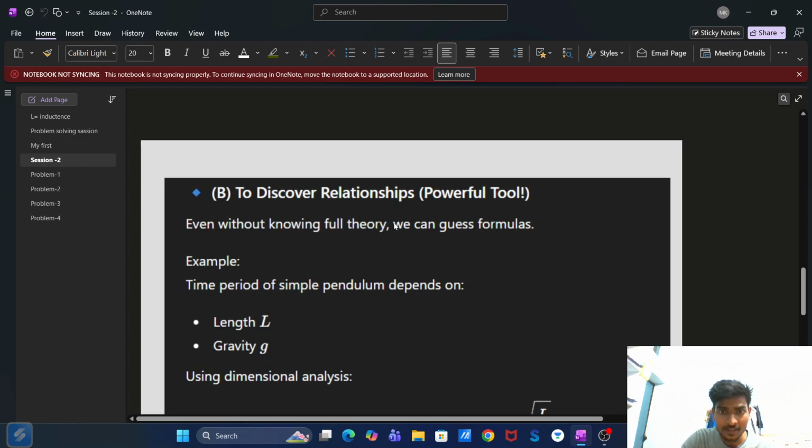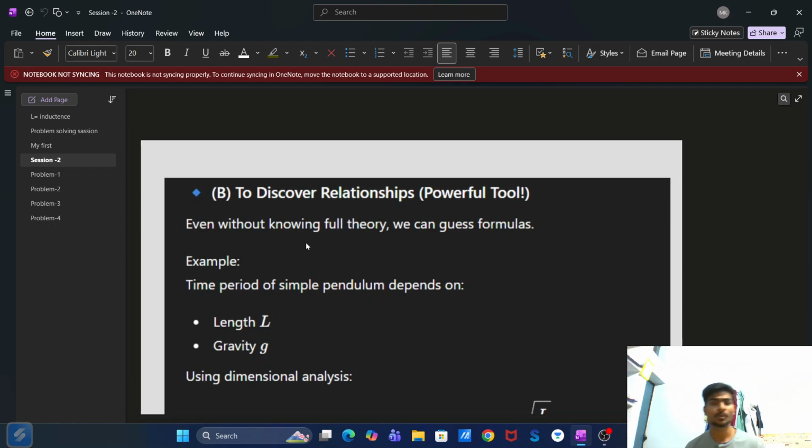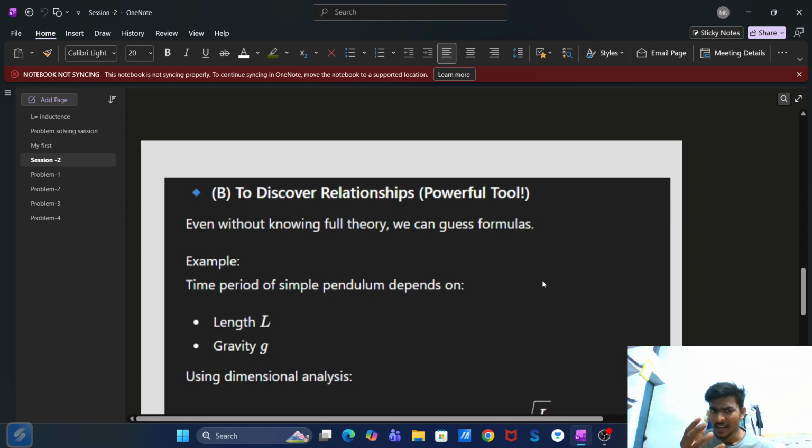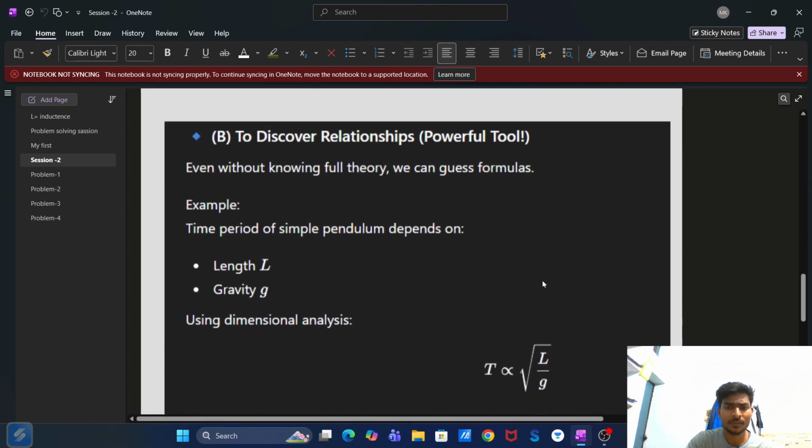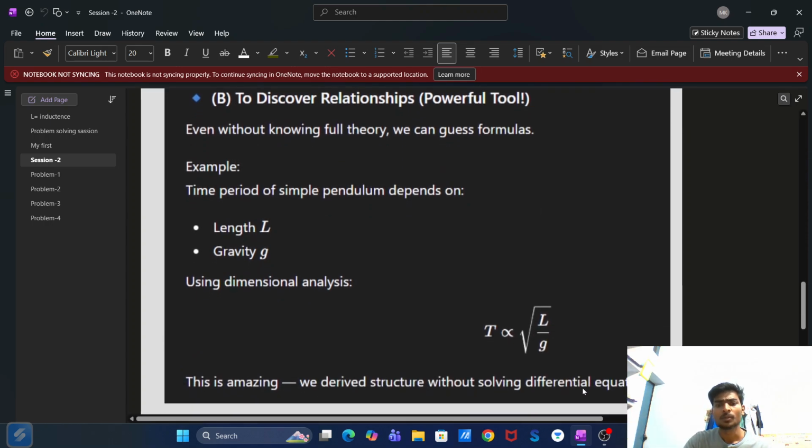It is also a powerful tool to discover relationships. Even without knowing the full theory, we can guess the formula. This is the very fundamental concept behind dimensional analysis. For example, if you want the time period of a pendulum under the action of gravity, by just analyzing what quantities the time period depends upon, for example length and gravity, and applying the exponential relation, we can derive the equation without solving any deep theory.